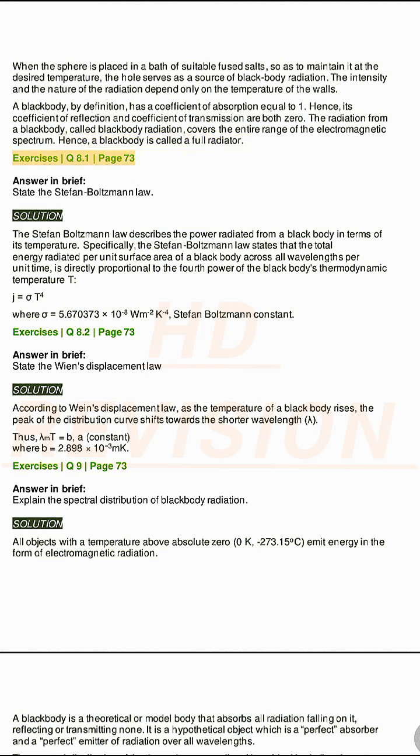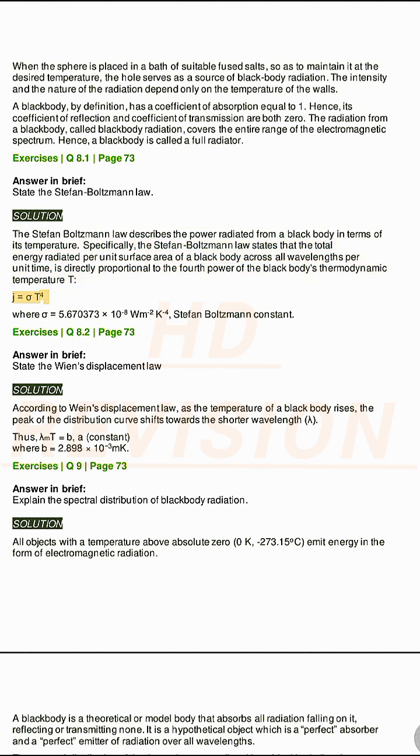Exercises Q8.1, page 73. Answer in brief. State the Stefan-Boltzmann law. Solution. The Stefan-Boltzmann law describes the power radiated from a blackbody in terms of its temperature. Specifically, the Stefan-Boltzmann law states that the total energy radiated per unit surface area of a black body across all wavelengths per unit time is directly proportional to the fourth power of the black body's thermodynamic temperature T.